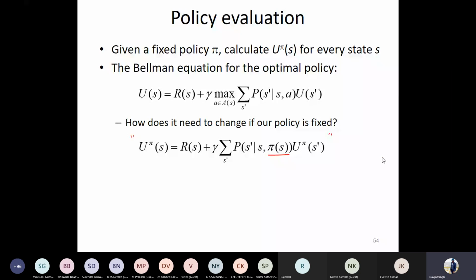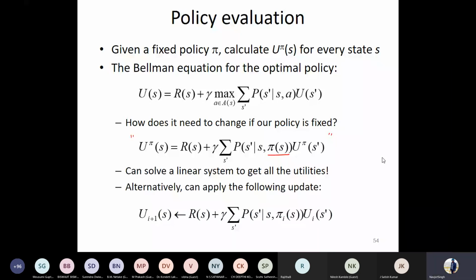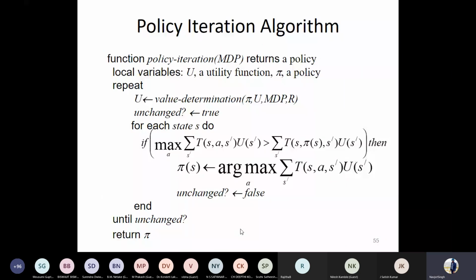I can easily solve it as a linear program. So this is the benefit which it offers. So definitely you can have a linear system to get all the utilities. You modify the Bellman equation. In this case, the above Bellman equation has been modified in this way. This A has been replaced by this phi I of S, and this Rmax function has been removed. So in terms of time complexity, it works better. It works quickly.